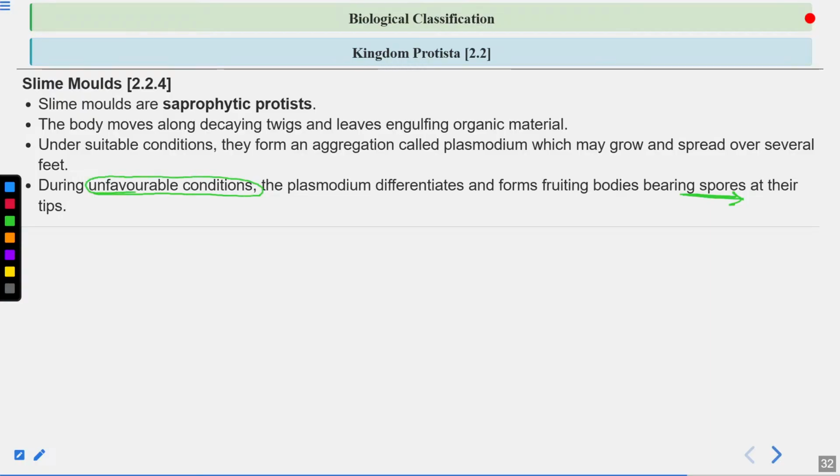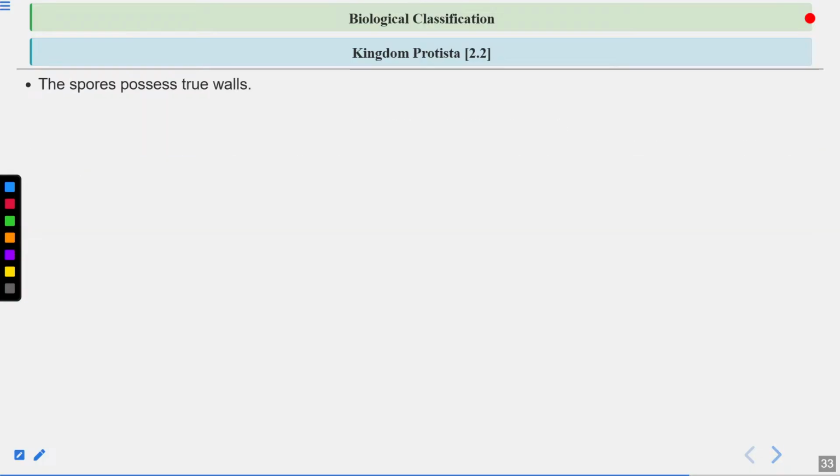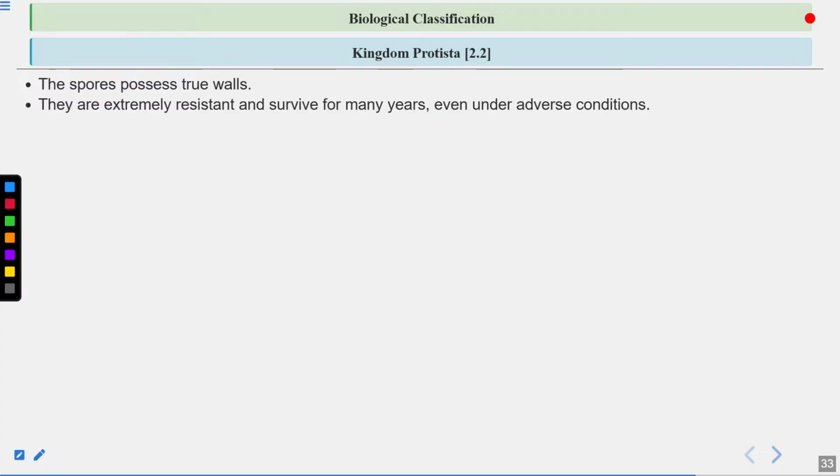This is a kind of survival strategy because the spores can survive in adverse conditions for a very long duration. When the conditions are favorable, the spores can again resume growth, reproduce and form the entire organism. The spores have true walls. The spores are extremely resistant and can survive for many years under adverse conditions. Remember, the spores are dispersed by air currents. All these lines that I have underlined are very important, so you should remember these facts.